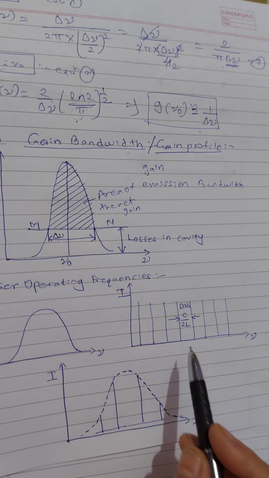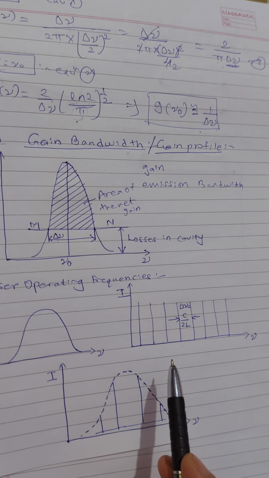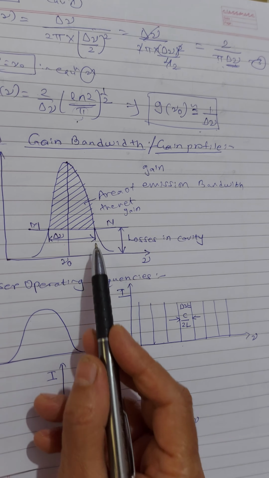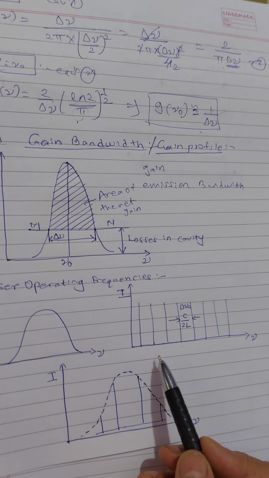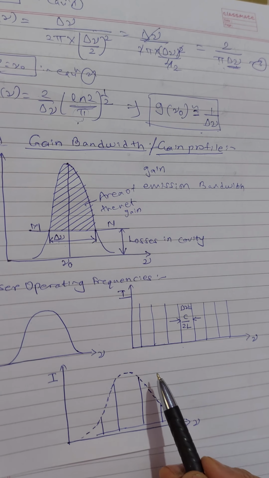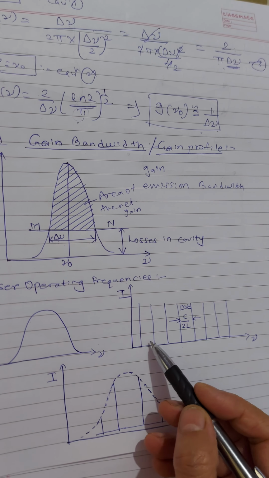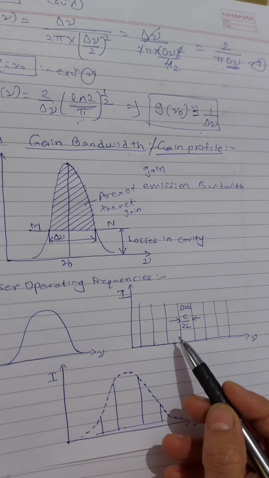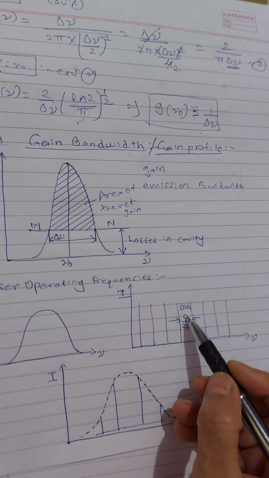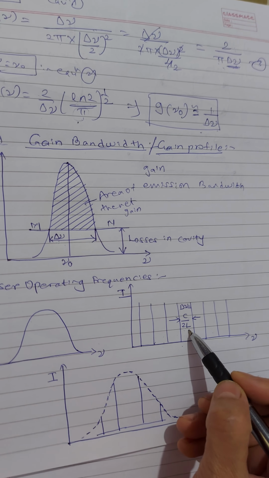Therefore, several frequencies lie within the width of a single emission line. Correct. Therefore the output of a laser consists of a number of closely spaced frequencies, and the spacing is given by delta nu equal to c divided by 2L.